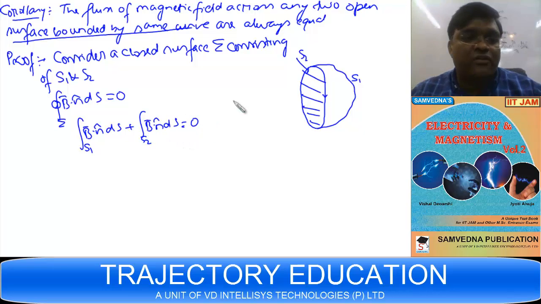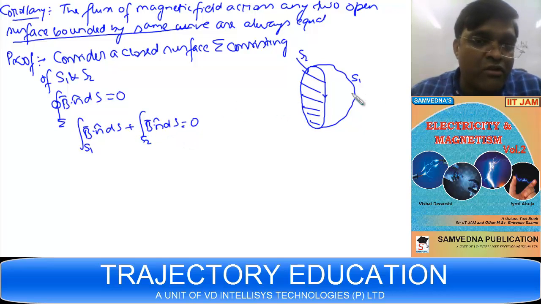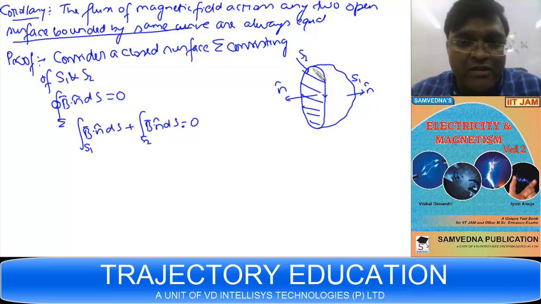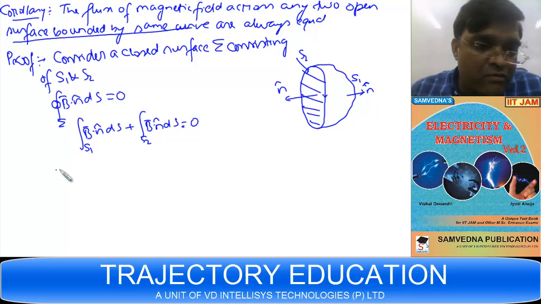See, in Gauss law of magnetostatics, it has been clearly defined that n is an outward drawn normal. Outward drawn normal means outward from the volume enclosed by sigma. Sigma is S1 plus S2, so S1 plus S2 enclose this volume. So n is an outward drawn normal, right? But for a given orientation, the normal to the surface is this. For this surface, n lies in this direction. For this surface also, n lies in this direction. So normal to this disk is opposite to n, whereas normal to S1 is in the direction of n.